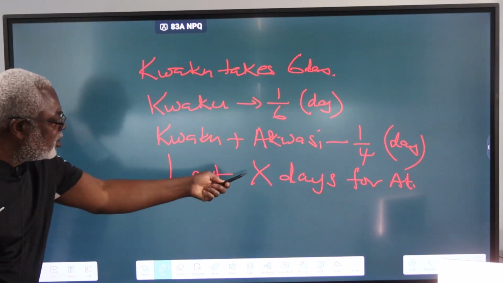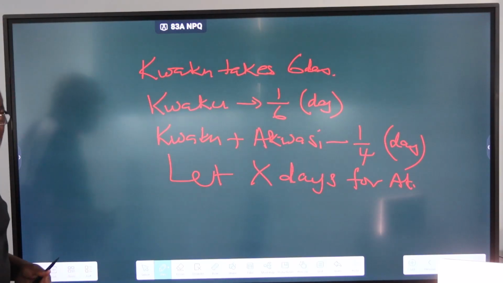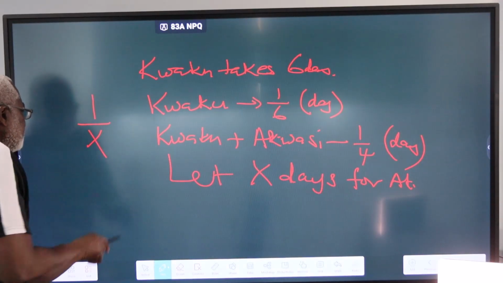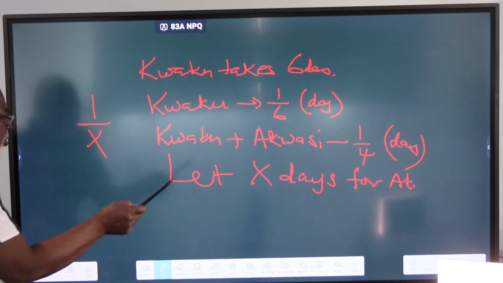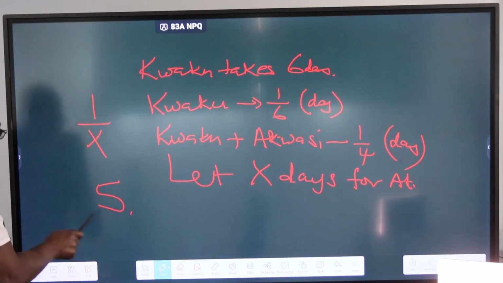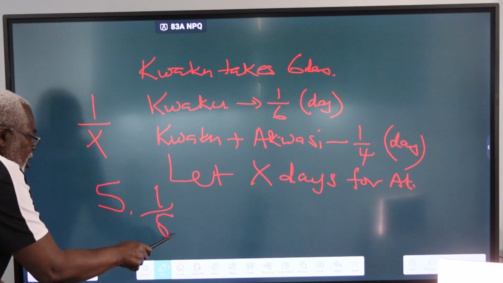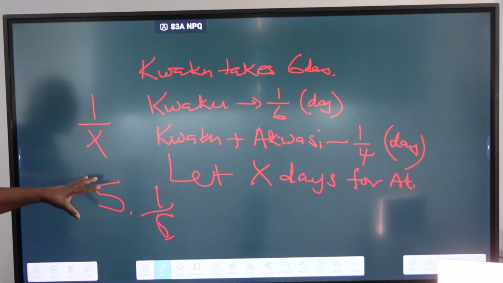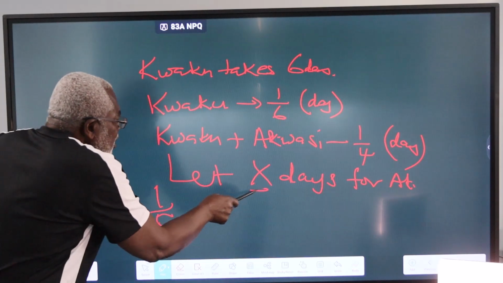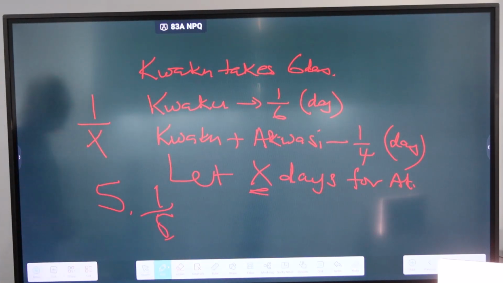But we know that if Akwesi will take X days, then in 1 day, what part of the job can Akwesi do? He can do 1/X. Because we have already said that if somebody can do a job in 5 days, it means in 1 day, they can do 1/5, 1 over the total number of days. So if Akwesi can do a job in X days, then in 1 day, Akwesi can do 1/X of the job.